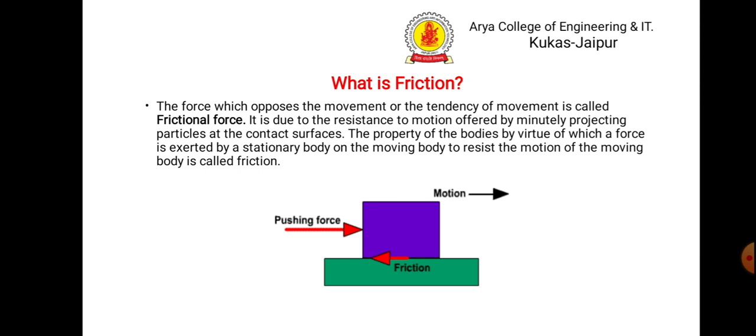So as you see in the figure, the purple is the body. If we apply the force, it is your pushing force and the motion is towards right. Then to oppose this pushing force, there is a force applied in the opposite direction. That is by friction. So the property of the body by virtue of which a force is exerted by a stationary body on the moving body to resist the motion of the moving body is called friction, and the applied force is known as your frictional force.